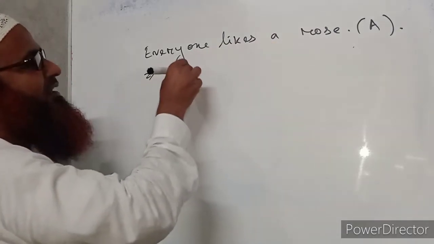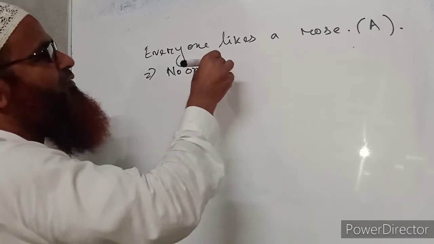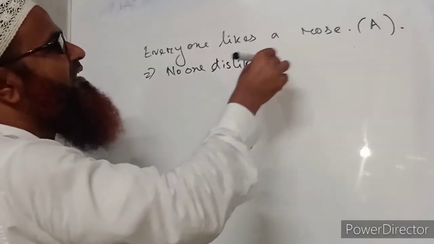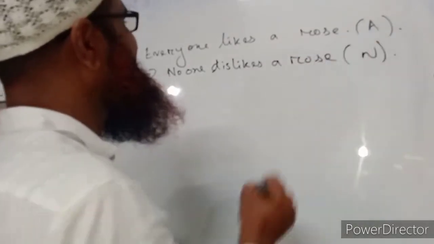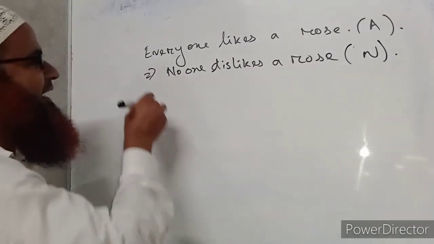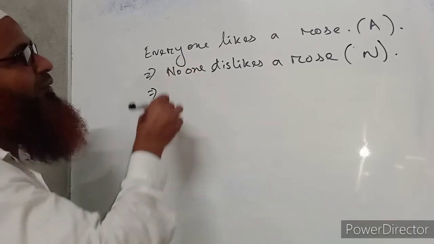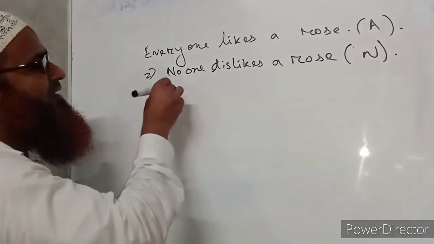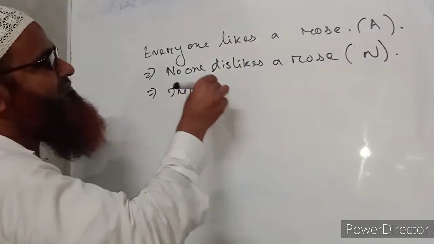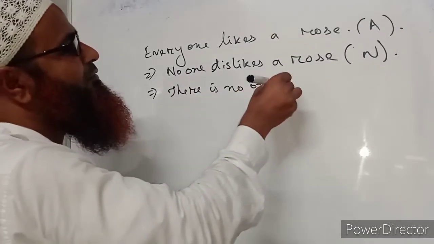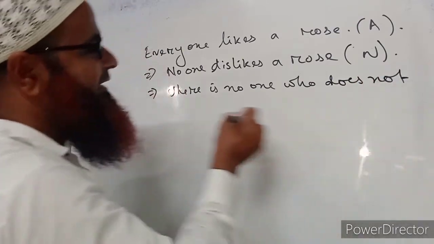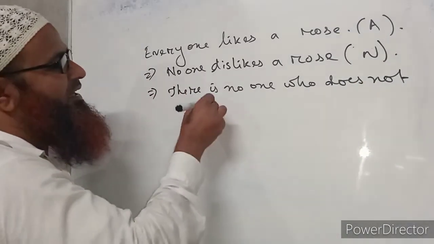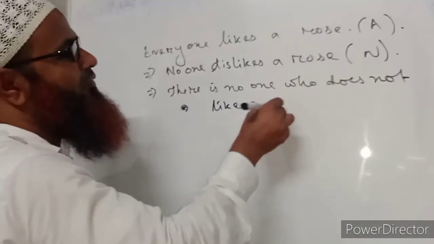No one dislikes a rose. It is the negative form of everyone likes a rose. Again, there is no one who does not like a rose.